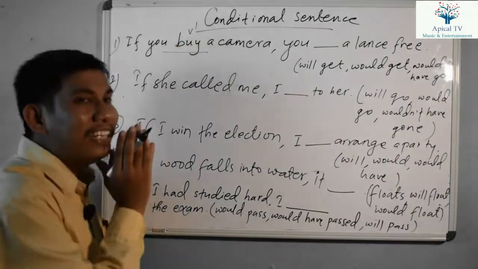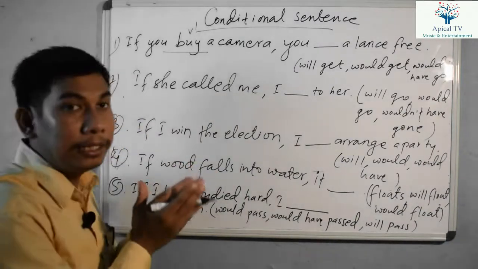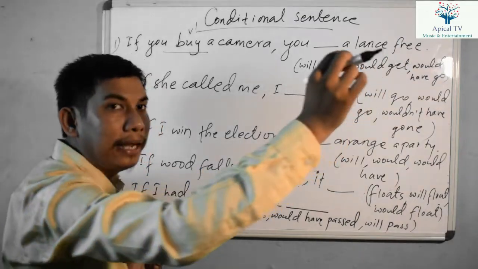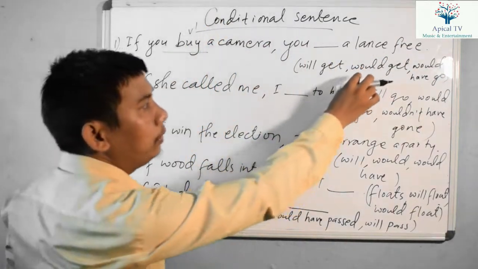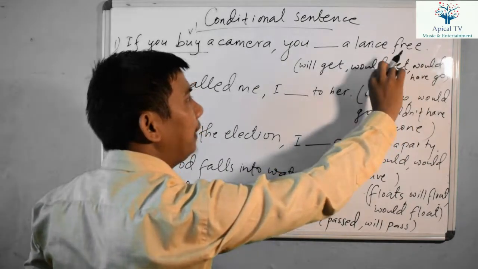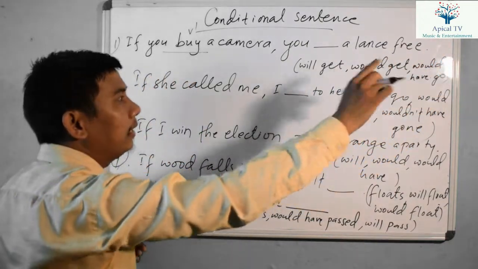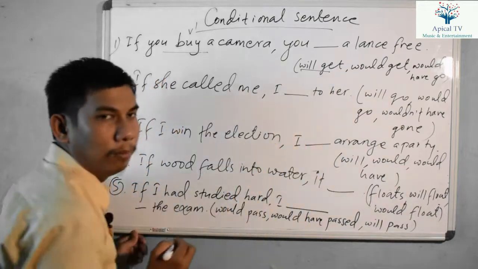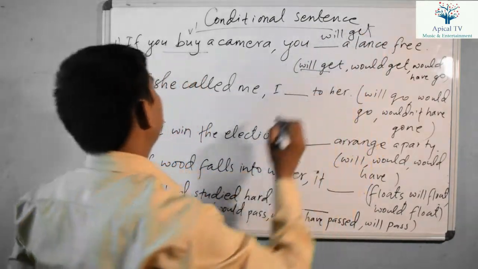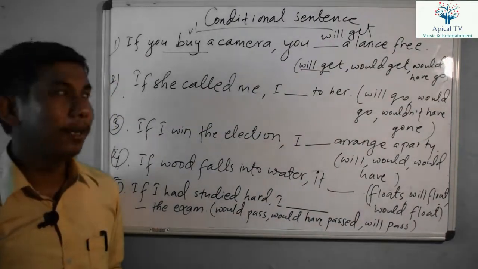If the general statement is given in the if clause, you have to select shall, will, can, may plus verb 1. You don't see any can or may plus verb 1 here. Here we can see will plus verb 1. If you buy a camera, you will get a lens.